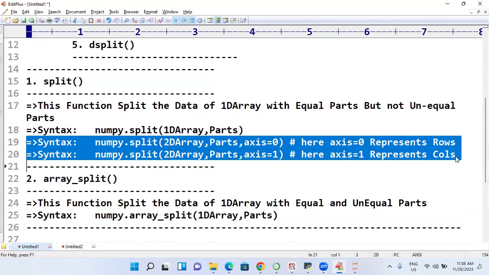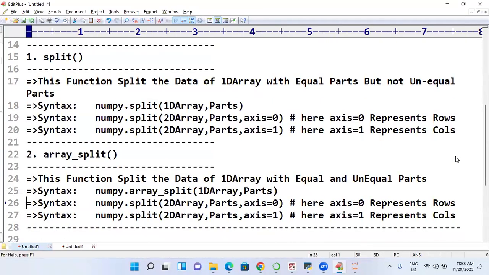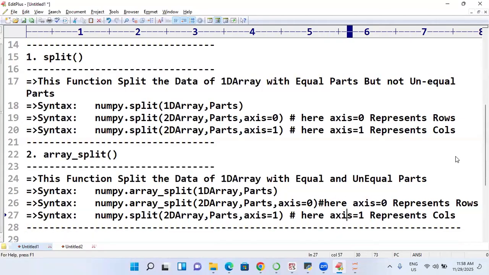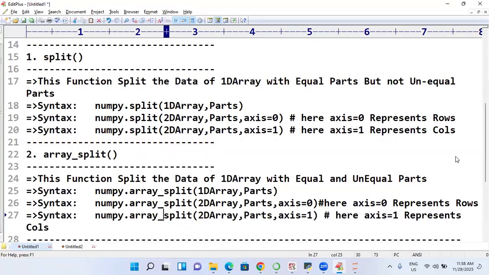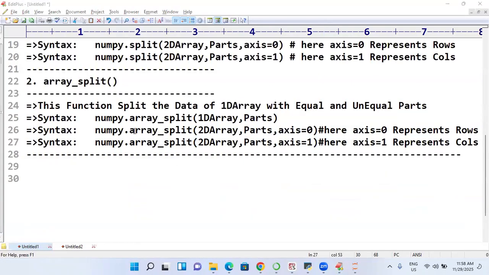Even I can carry the same thing here also. So even if you know split and array split also, there is no problem at all for us. But we learn something extra here. So another kind of thing, array underscore split, axis 1. Here I'm going to take it. This is the one. Columns. Here we got the syntax of it.